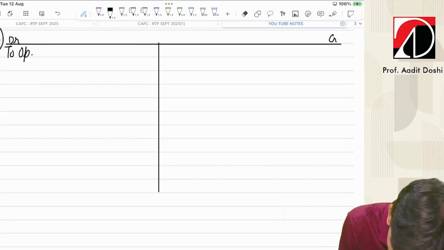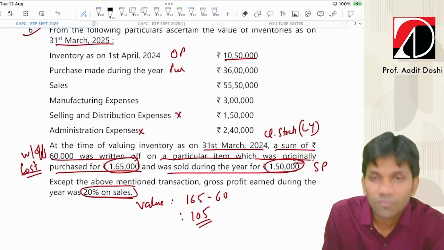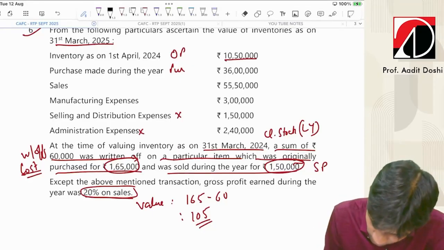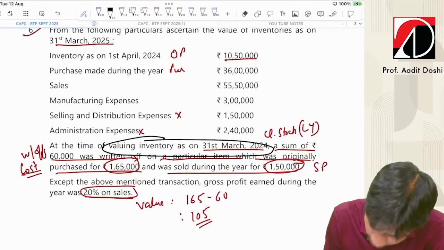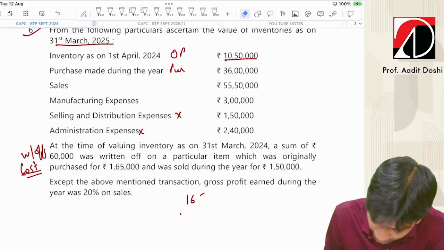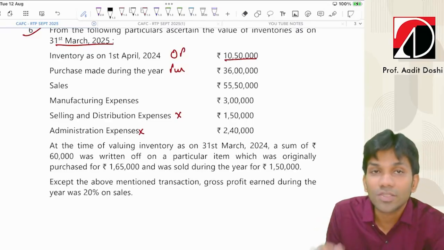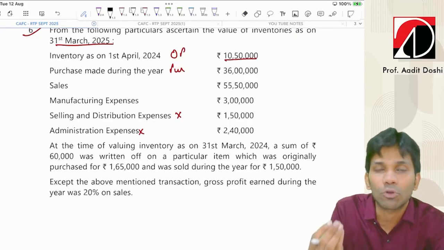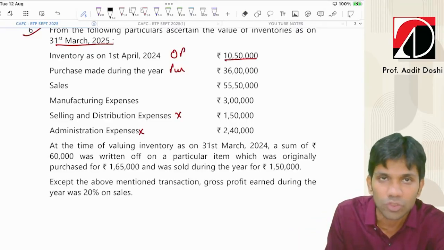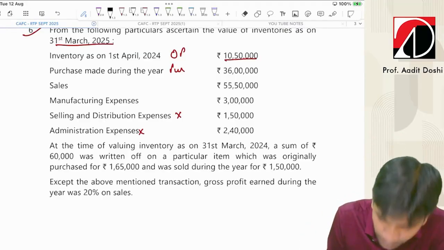Start with opening stock. When we were valuing stock of last year, on 31st March 24, we found some abnormal goods whose cost price was 1,65,000. We had written off 60,000, so the value was 1,05,000. So if closing stock of last year includes abnormal goods, opening stock of the current year also includes abnormal goods.